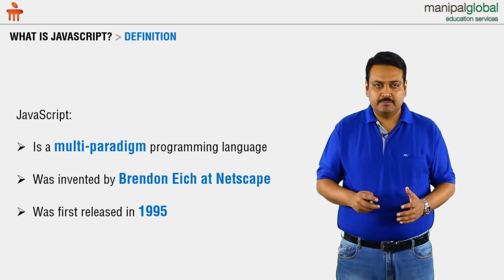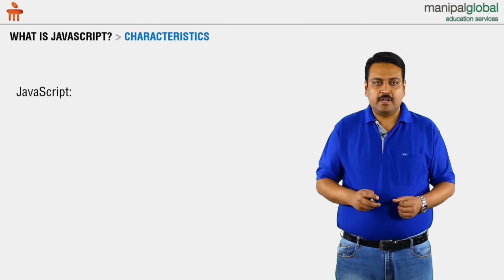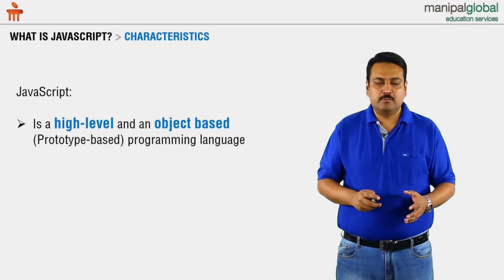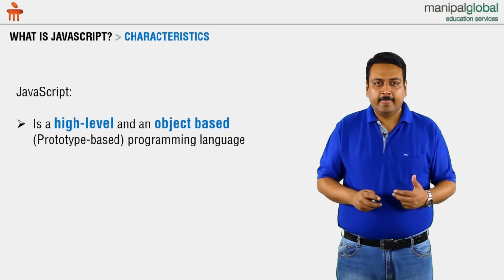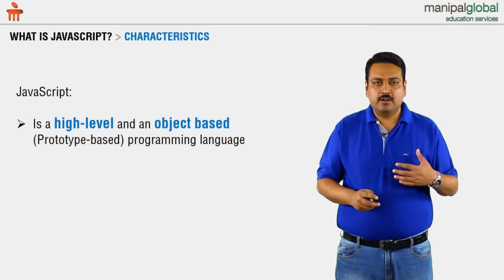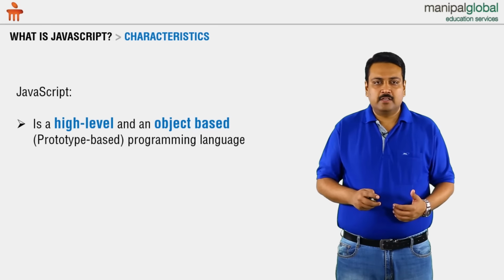Some of the major characteristics of JavaScript are that it is a high-level, object-based programming language. High-level in the sense that we cannot work with memory. High-level in the sense that we cannot develop device drivers. High level also means that we cannot work with hardware. The syntax of JavaScript is very much English-like.